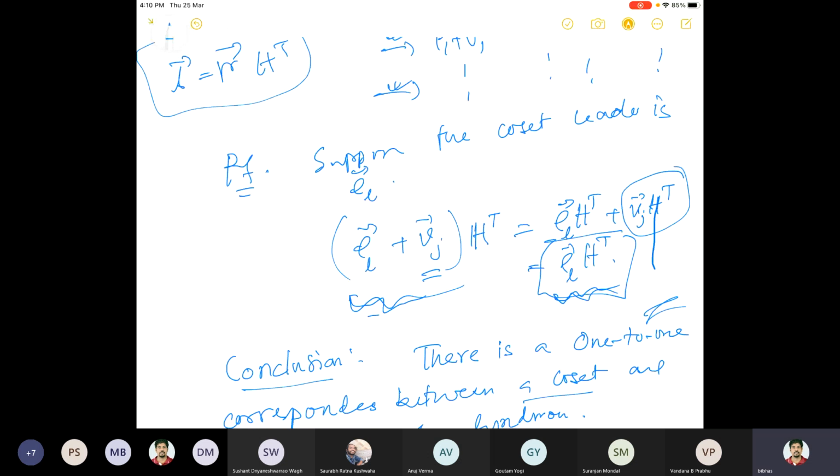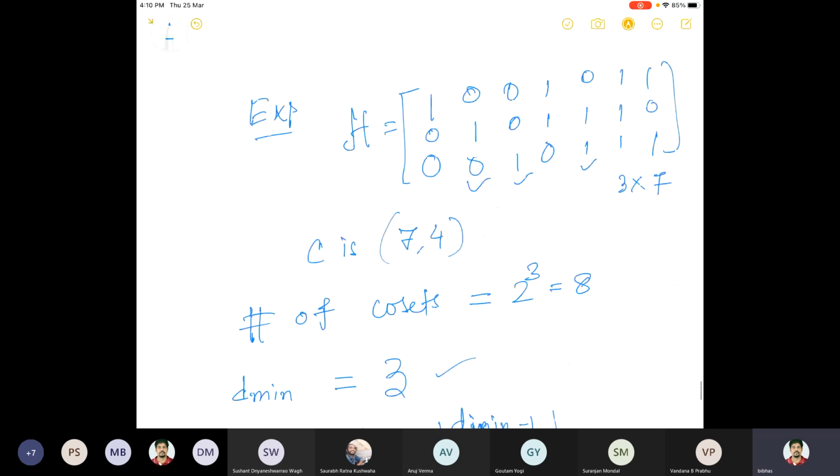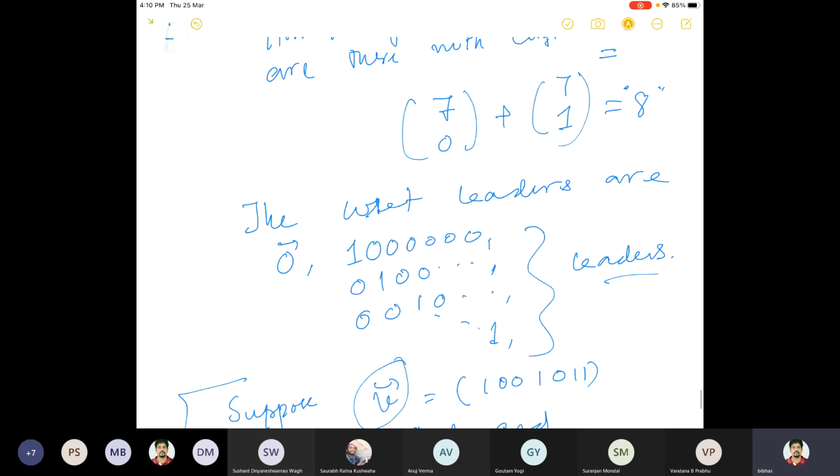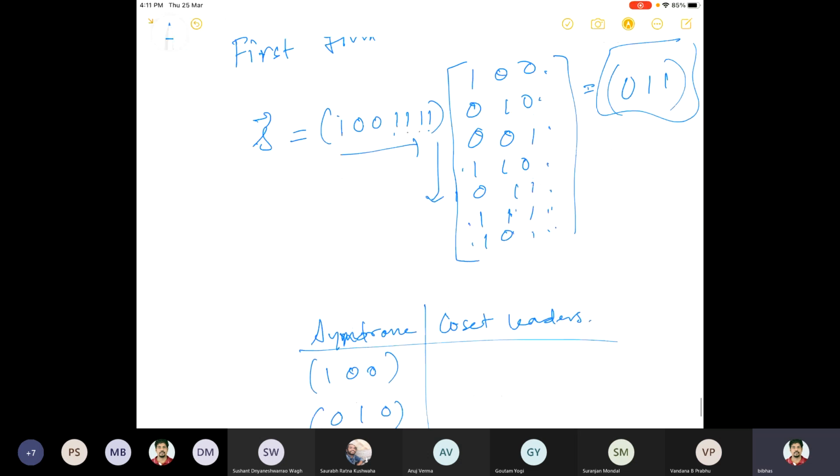So we just need to check which E_l will give this particular syndrome. With which row vector should you multiply H transpose, such that it gives the syndrome? You see that this is 1, 0, 0, 0, 0, 0, 0. There is only one 1 because it has to be of weight 1. If you multiply this with H transpose, this is what you get: the syndrome.